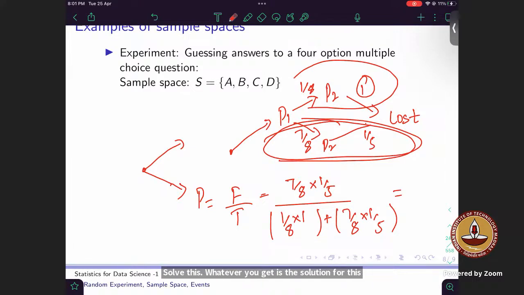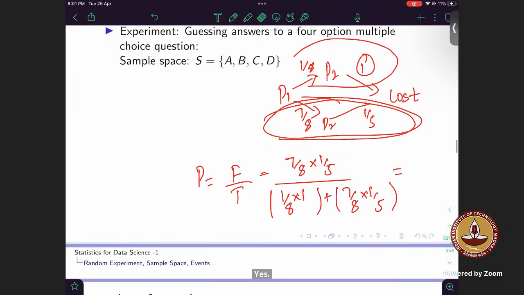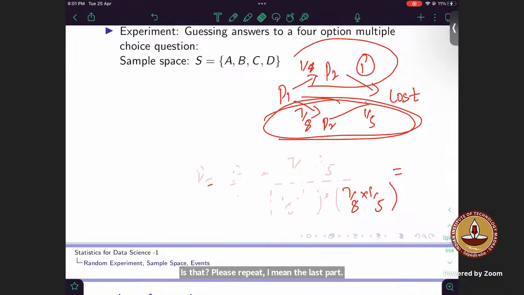Does anyone have any doubts in this one? Anyone? Yes, sir. 0.583, sir. I will solve again if you have a doubt. Sir, please repeat, I will ask again the last part. Okay, so this one, the last one where I solved this.